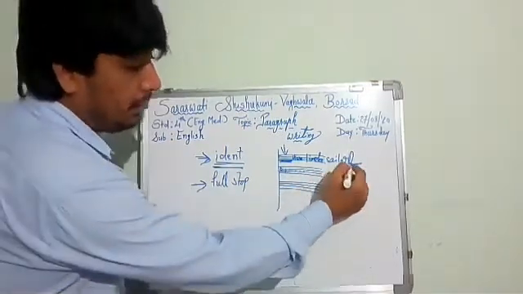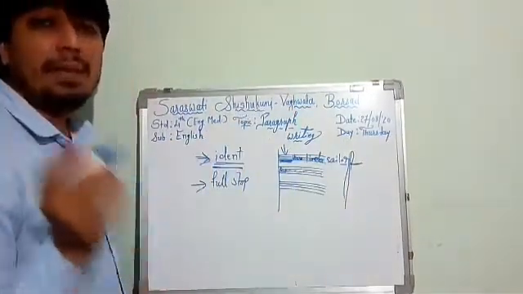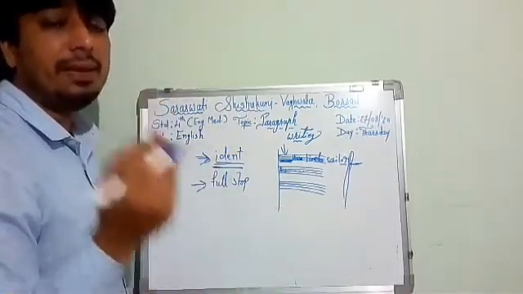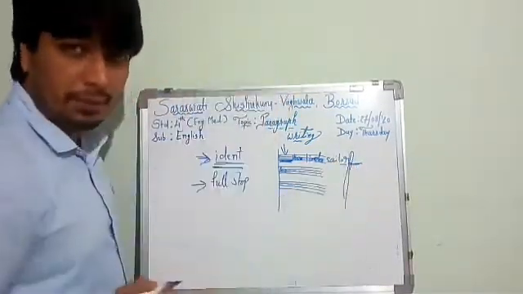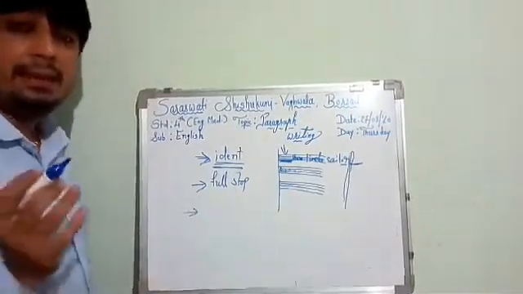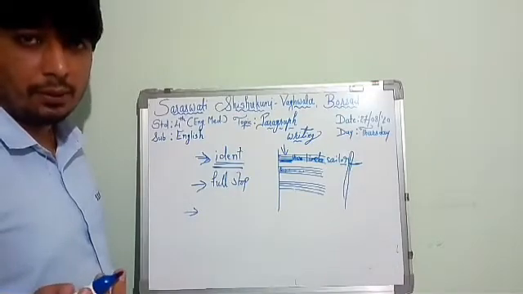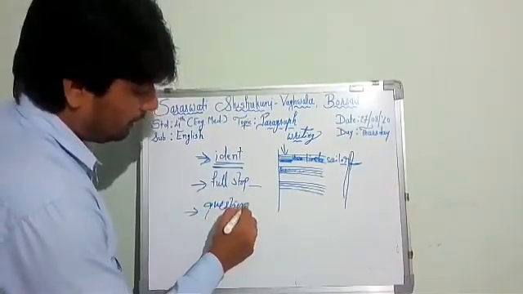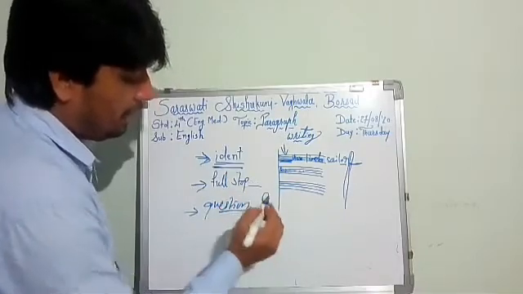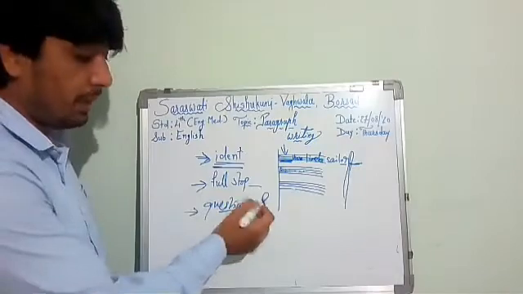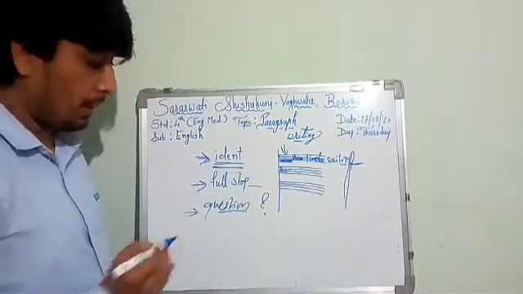Second, at the end of the sentence there must be a full stop, if it is an affirmative sentence. Third, if there is a question, there must be a question mark.